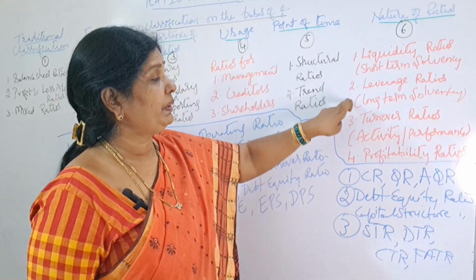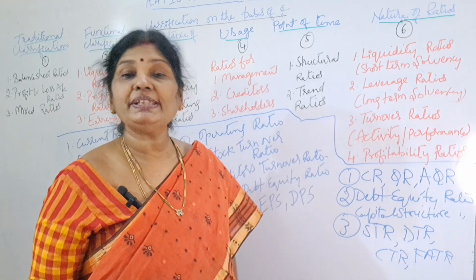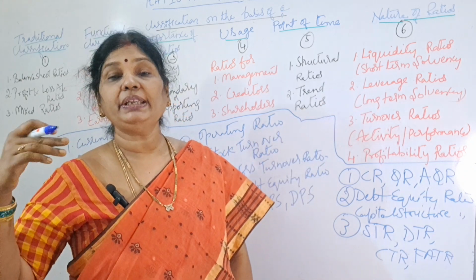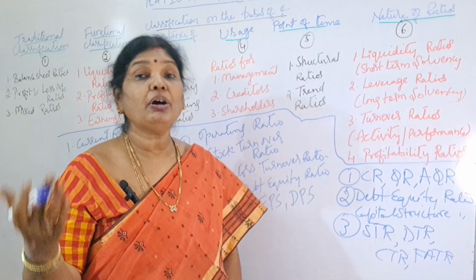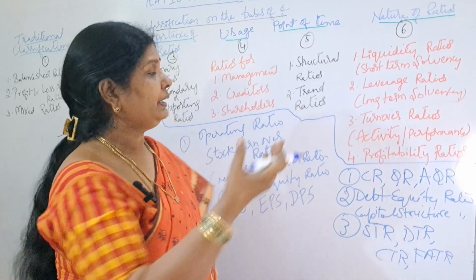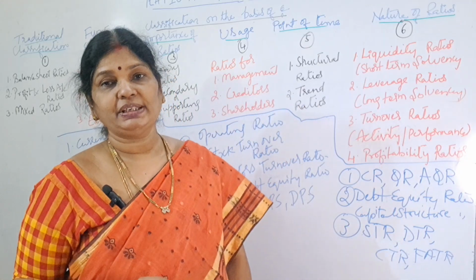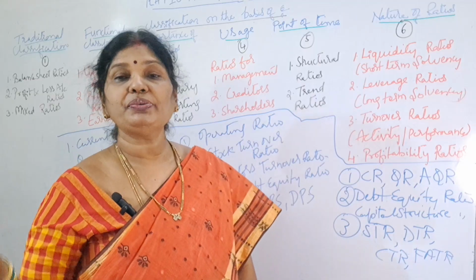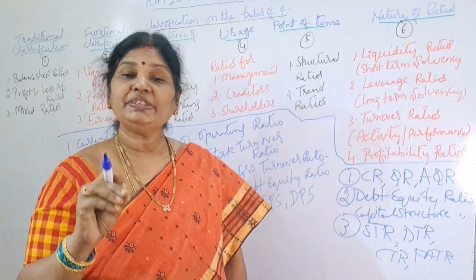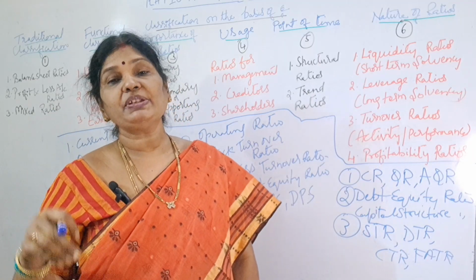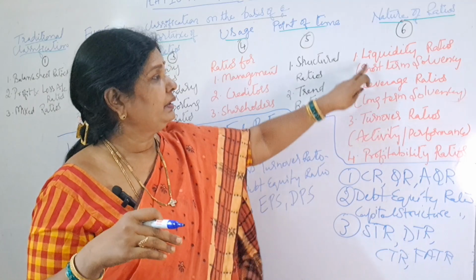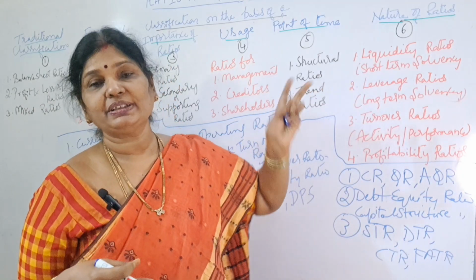These ratios we prepare to know the long-term solvency of the business, means how you are able to sustain your business in the long term. For that purpose, we prepare long-term solvency ratios. Say for example, if creditors want to sell us raw materials, they will check our short-term solvency. So for that purpose, what do we prepare? We prepare liquidity ratios or current ratios, right?